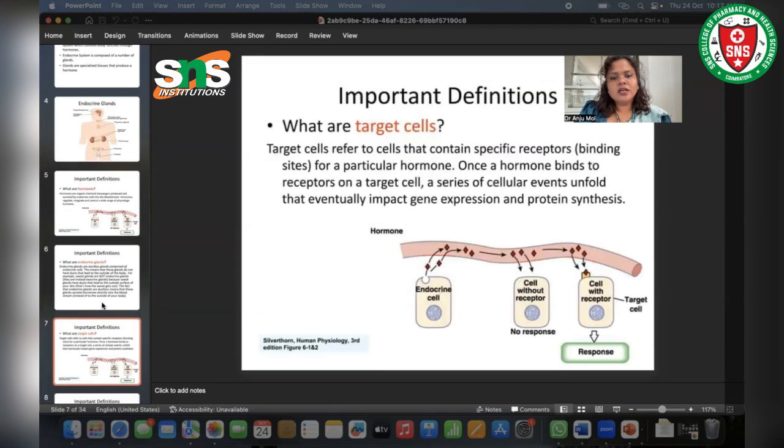Now let's see what target cells are. Target cells refers to the cells that contain specific receptors. Hormones will be released from these endocrine glands. They will be directly transported to the bloodstream. From the bloodstream, they will go to the target cells. In these target cells, there will be specific receptors for a particular hormone. Once a hormone binds to the receptor on a target cell, a series of cellular events unfold that eventually impact gene expression and protein synthesis.